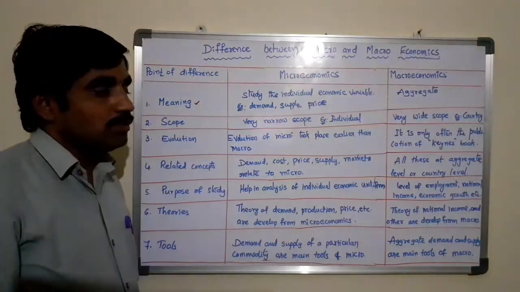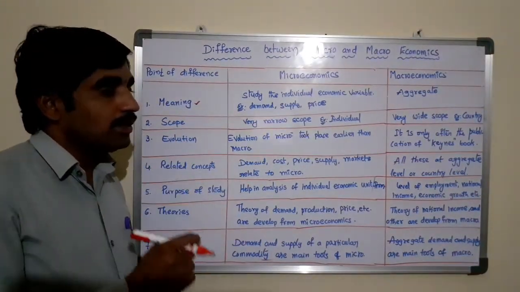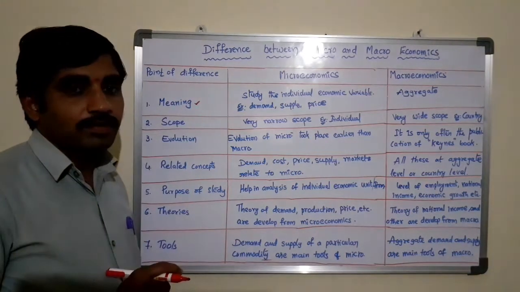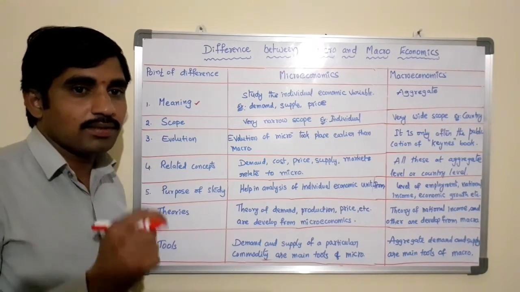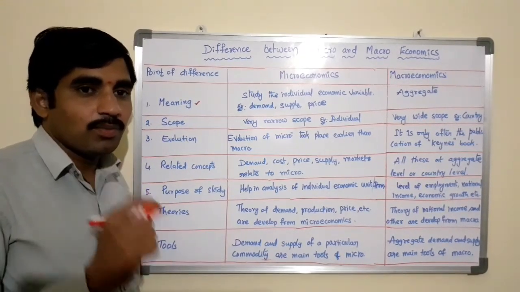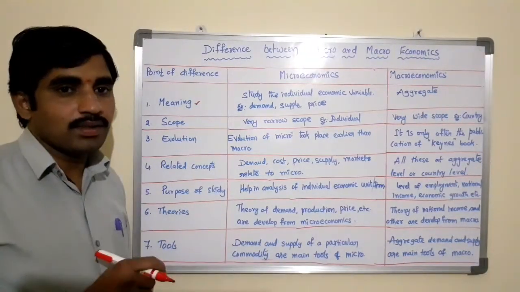Whereas macroeconomics studies aggregate economic variables, that is aggregate demand of the country, aggregate supply of the country, aggregate prices of the factors of production, aggregate prices of the products of the various companies or the